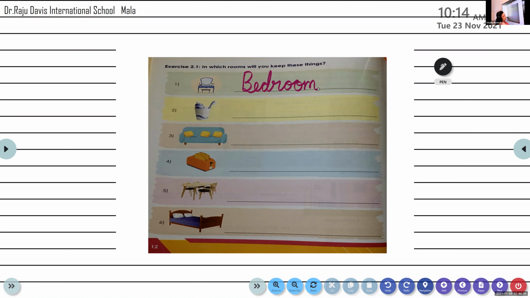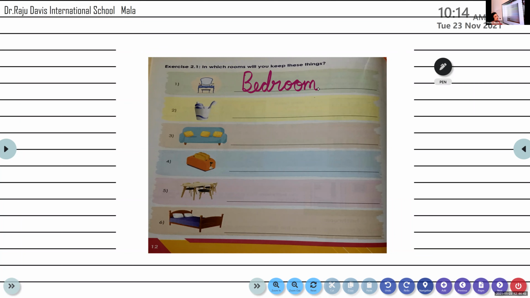Do you understand? What is the name of this thing? What is the name? Say again. Dressing table. Dressing table. Yes, very good. Thank you. Try to remember the term, okay? And Catherine, unmute. The second one.